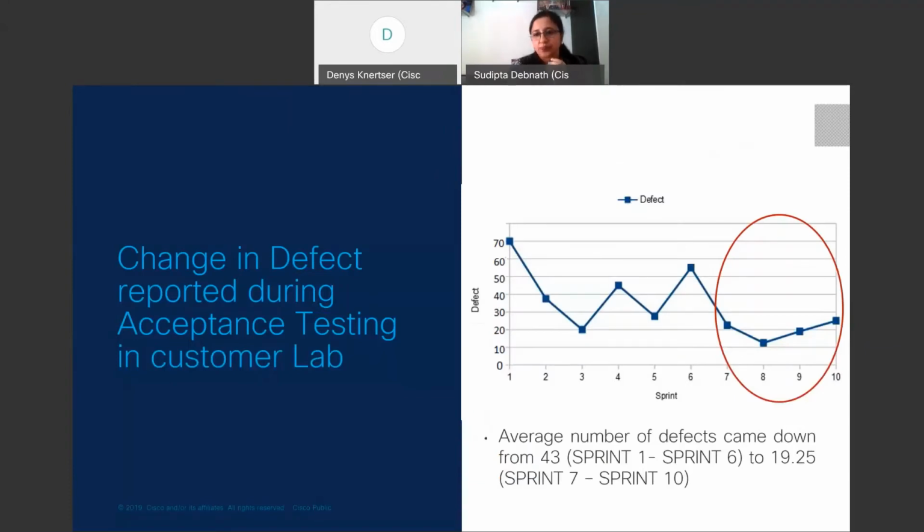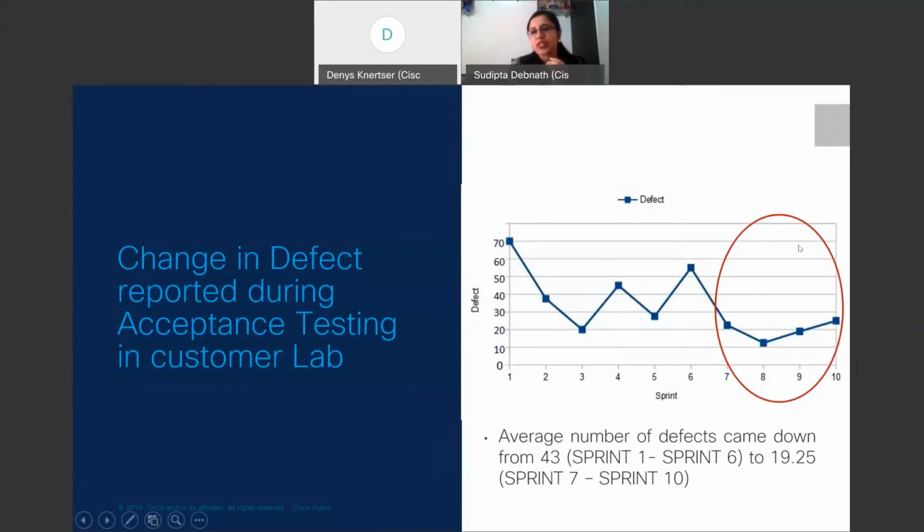What is the benefit out of it? When we took this concept to a particular customer lab for the acceptance testing, first we applied it in our local lab. Our engineers, till sprint 6, didn't have this NSO LSA pipeline architecture implemented in the project.